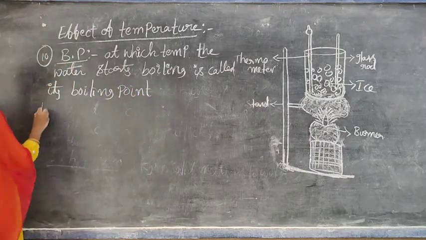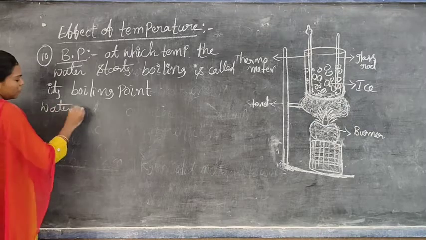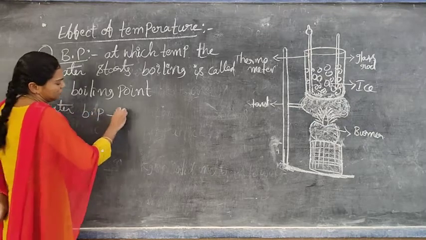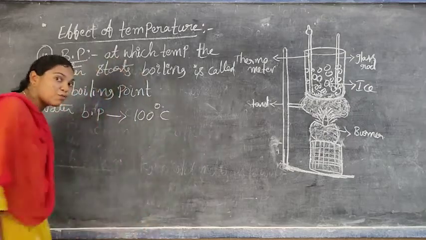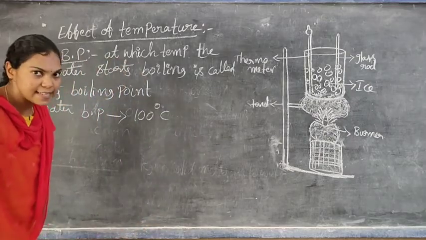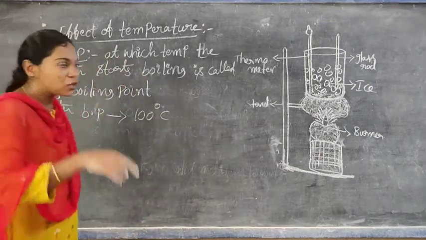Water boiling point is 100 degrees Celsius. What is the boiling point of water? 100 degrees Celsius. Okay. I already mentioned 2 points.